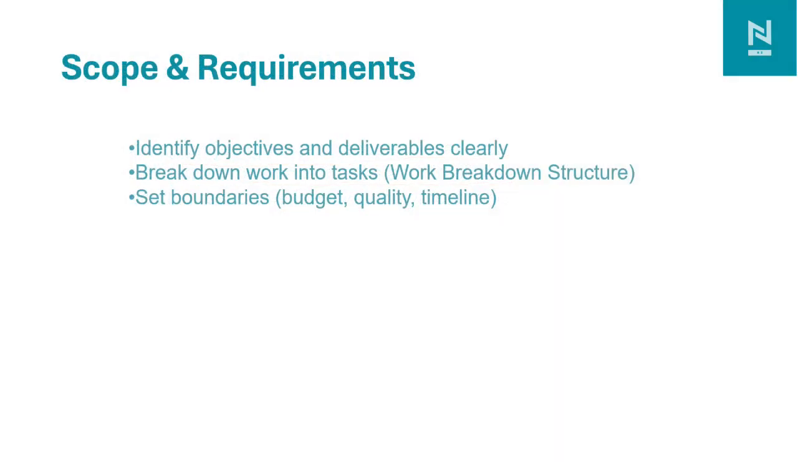The first key process is scope and requirement definition. It includes identifying the project objective and deliverables clearly, what we need to deliver. Second is creating a work breakdown structure of the work. And third is defining the boundaries such as time, cost, and quality.